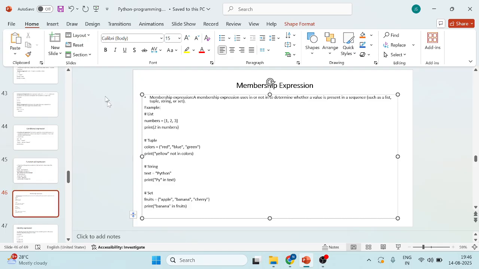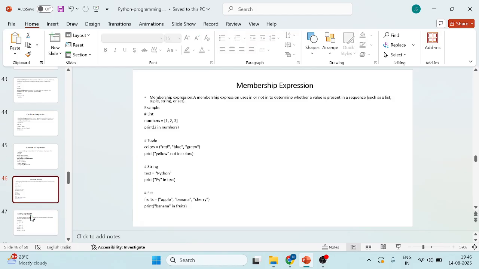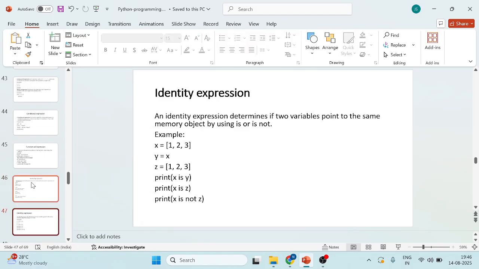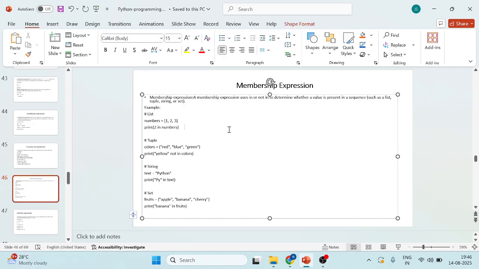Okay, so coming to the membership operator. What is the difference between the membership operator and the identity expression? Here the membership expression follows the sequential order. What is the sequential order? In programming languages we see list, tuple, string or set. The list follows the sequential order, and it is changeable.